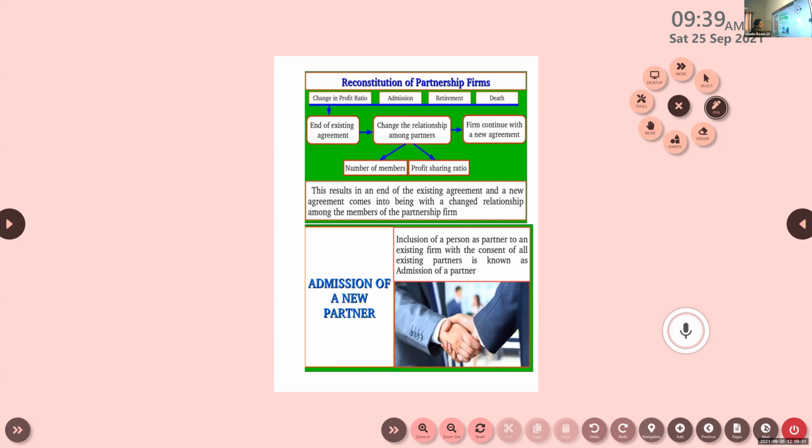Okay. So we understood what is reconstitution of partnership firm, the meaning of reconstitution, and various situations where the change in the agreement takes place, that is change in profit sharing ratio among the existing partners, admission, retirement and death of a partner. So what happens then? The existing agreement comes to an end and a new agreement is created. And with this changed relationship, again the partnership firm continues.